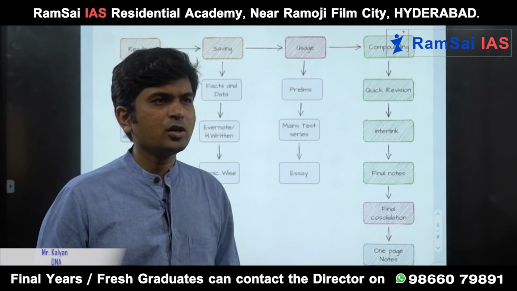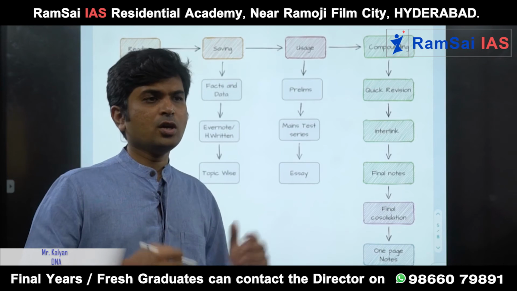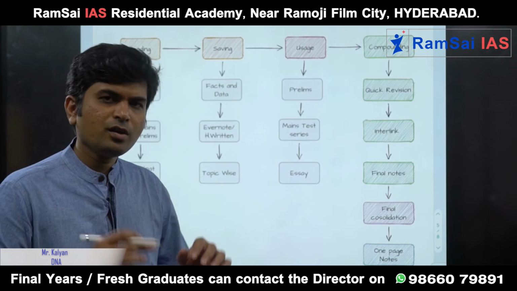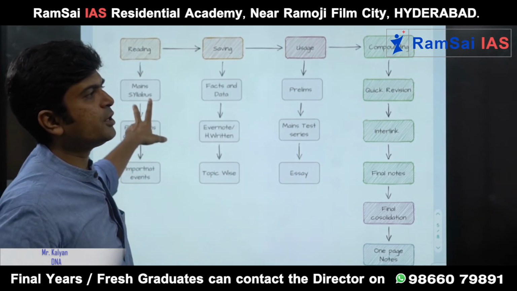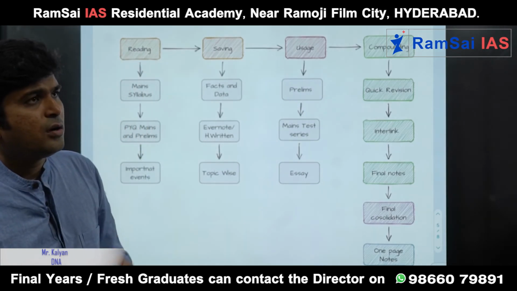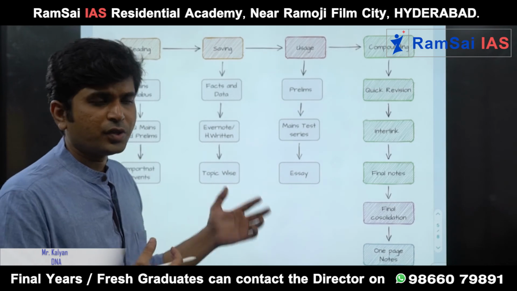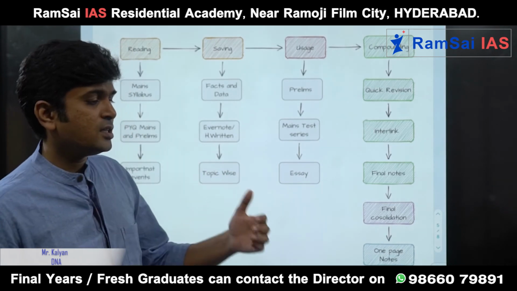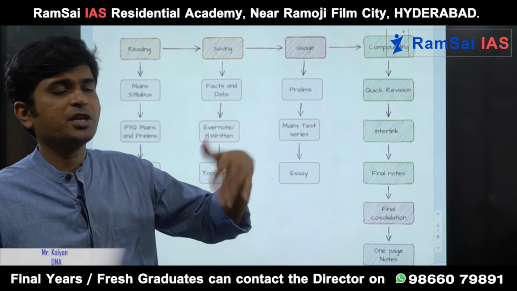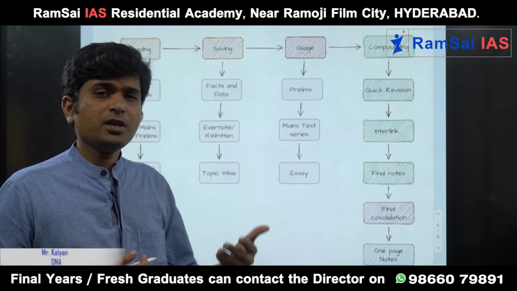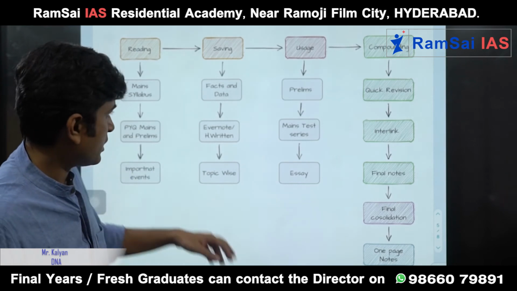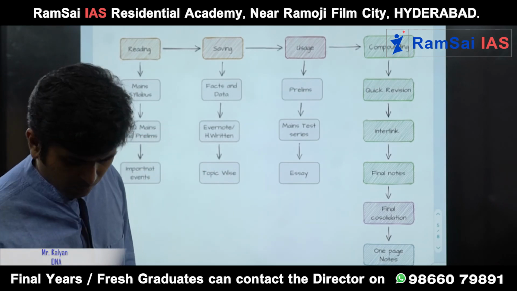You must have read an article called food processing industries in India are growing. You don't know whether that is in the syllabus or not. But if you know it's in GS paper 3, food processing industries, then automatically you will give importance to that article. In the same way, IR related articles, society related articles. Recently there was an article in The Hindu which says the midday meal scheme has improved the health of children over generations. When you read that, you know it belongs to GS paper 2, governance, steps taken by government. So the mains syllabus should be totally in your mind.